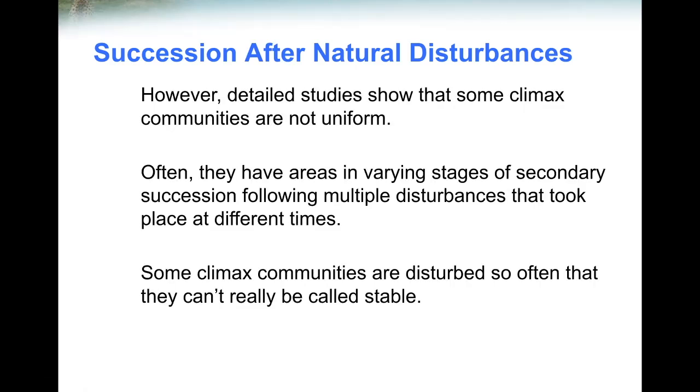However, detailed studies show that some climax communities are not uniform. Often they have areas in varying stages of secondary succession following multiple disturbances that took place at different times. Some climax communities are disturbed so often that they can't really be called stable.